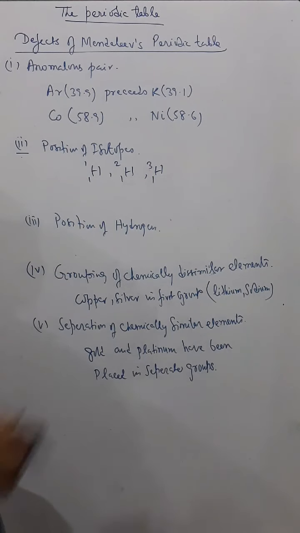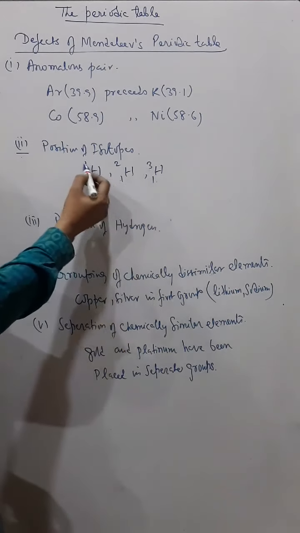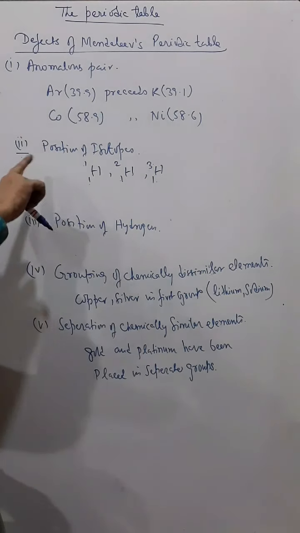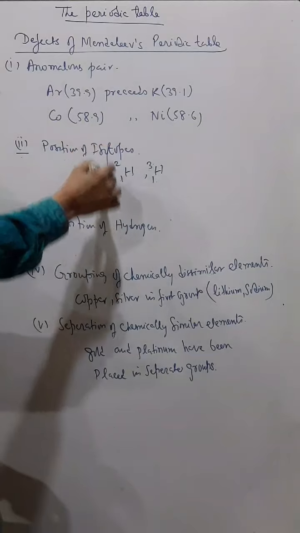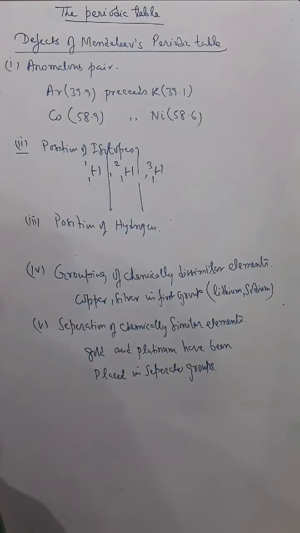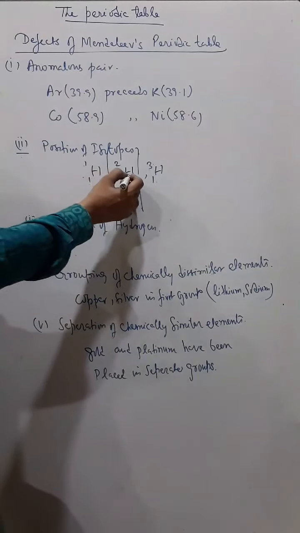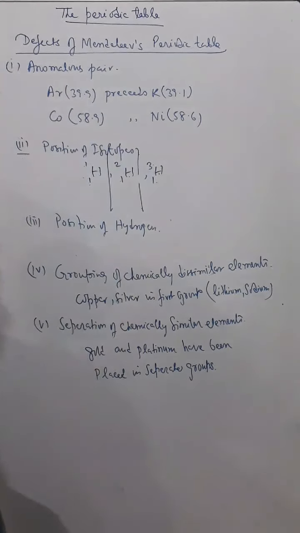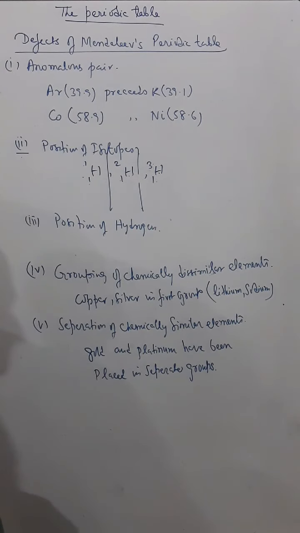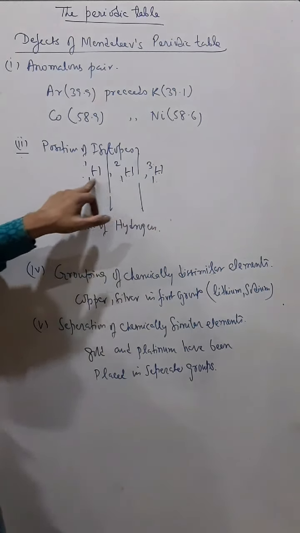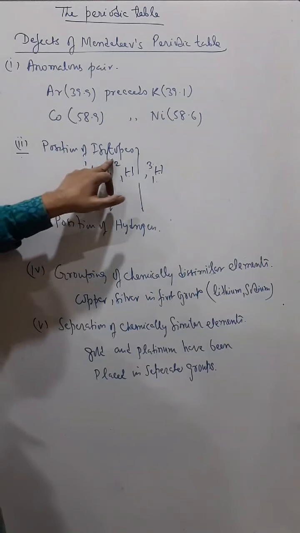Their atomic number is the same but their atomic weight is different. Then according to Mendeleev, hydrogen should be given 3 places. This is protium, this is deuterium, this is tritium. These 3 types of hydrogen are isotopes, you can say. They are chemically the same but their mass is different.